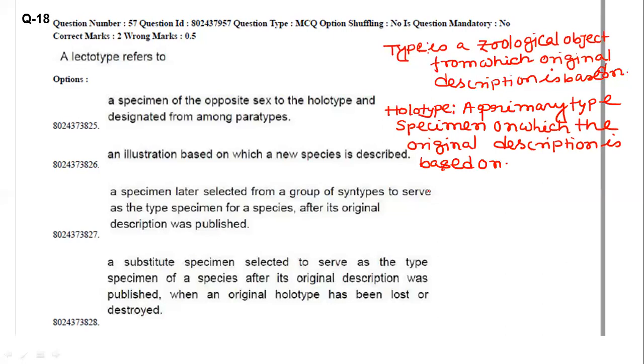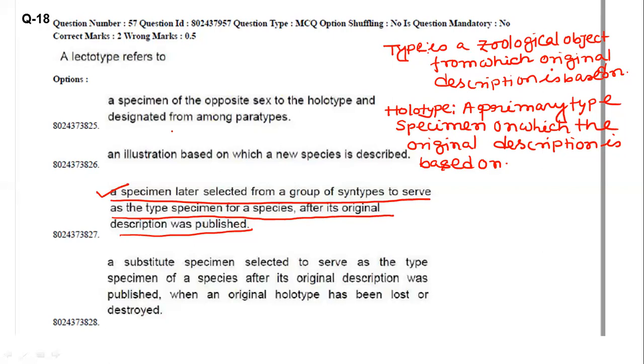Now, what is a lectotype? A lectotype is one of the specimens of the syntype, which, subsequent to the original publication, is selected and designated to serve as the type, right? So it's a specimen later selected from a group of syntypes to serve as the type specimen for a species after the original description was published, right? So these are the lectotype.